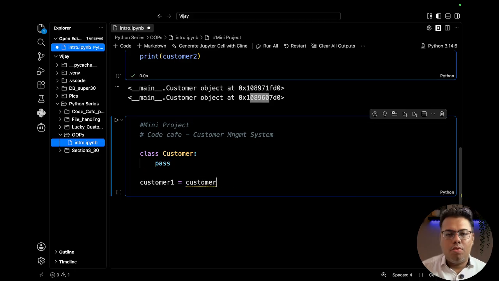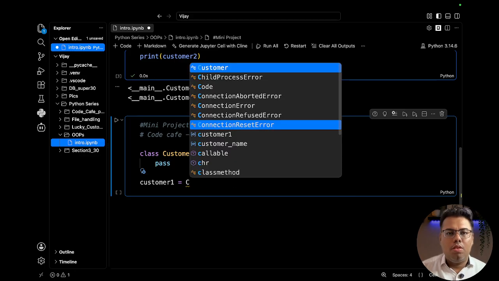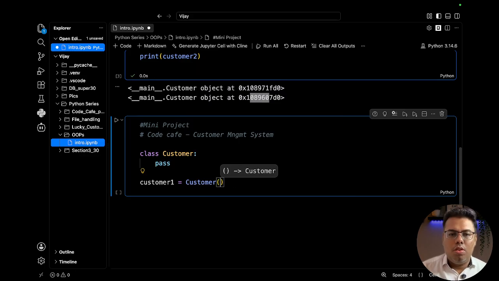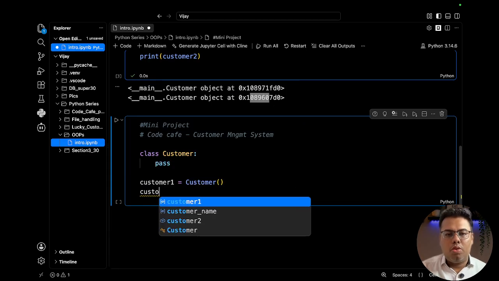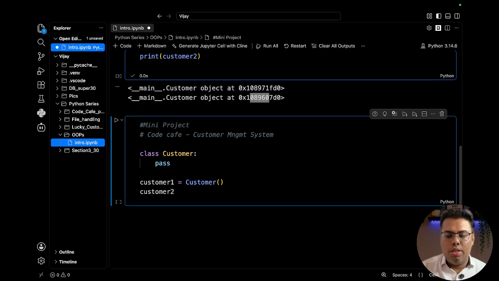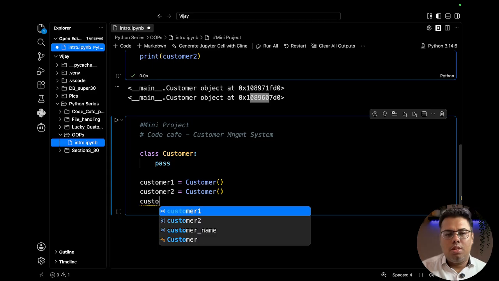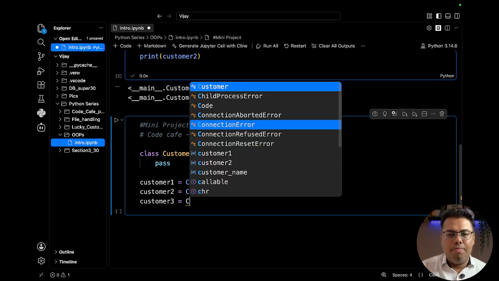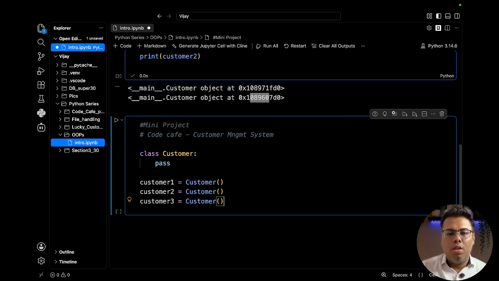Okay, so customer, we are creating the objects out of that. So customer 2 equal to customer, okay, customer 3. As of now I am creating 3 objects.